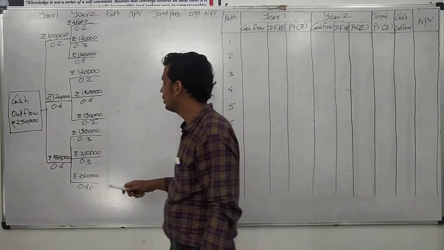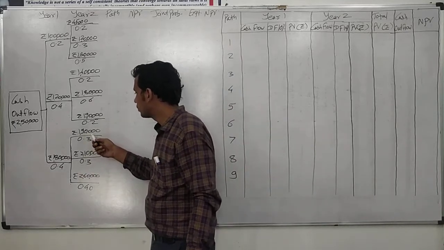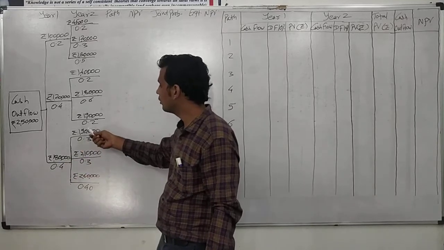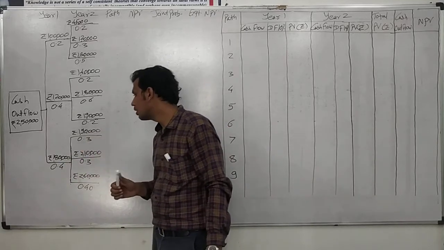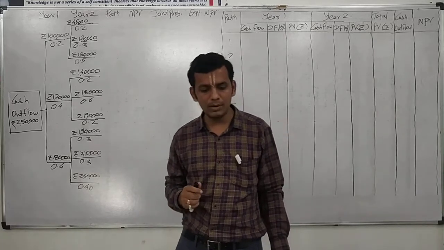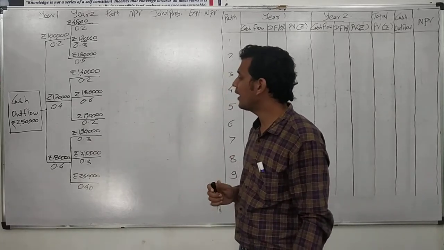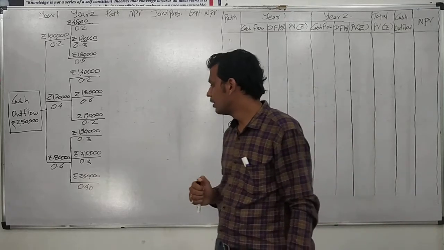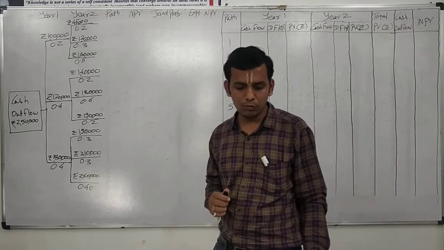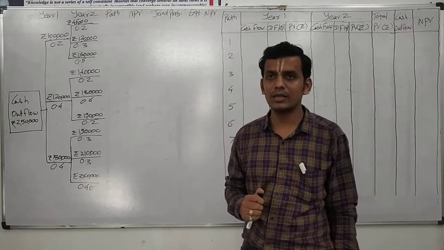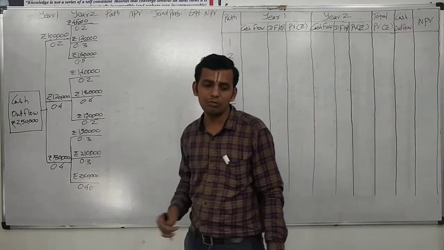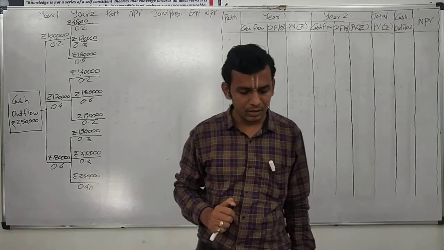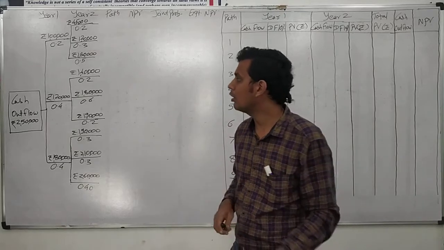For the third situation in year 1, that is of 1,80,000 cash inflow, in the second year the possibilities are 1,90,000 at 0.3 probability, 2,10,000 at 0.3 probability, and lastly 2,60,000 at 0.4 probability. These are the cash inflows after tax given for year 1 and year 2. We have to determine whether we can accept the project or reject it.